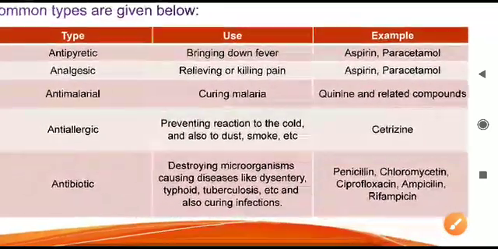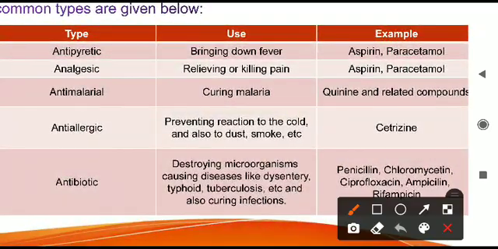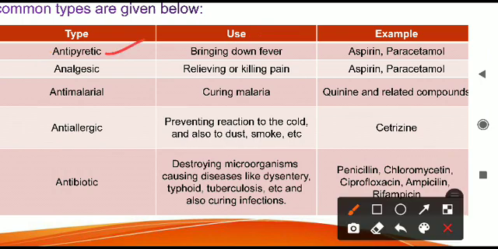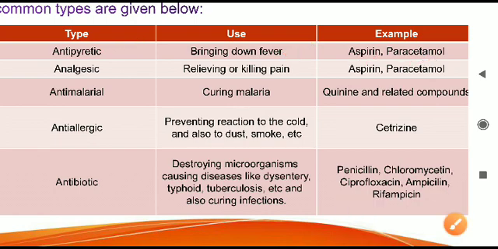As you can see in this table, mentioned in the book, you will have to learn all of these types, and you should know a minimum of one example for each. So let us come to the first type of medicine, that is antipyretic. All the uses of these medicines you have to remember. Antipyretics are used to bring down fever. Whenever fever is there, we take the medicine called antipyretic. Examples are aspirin and paracetamol.